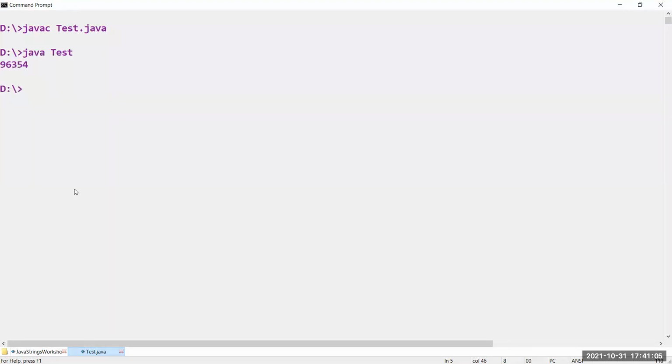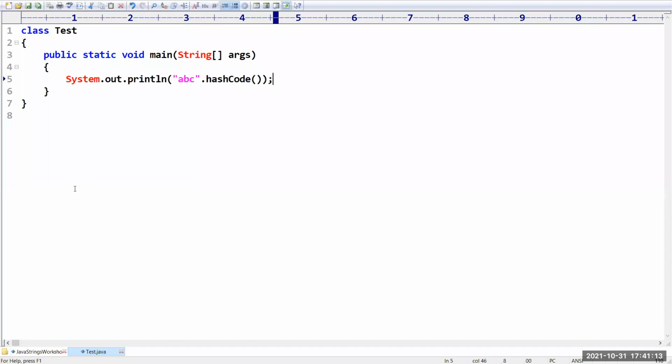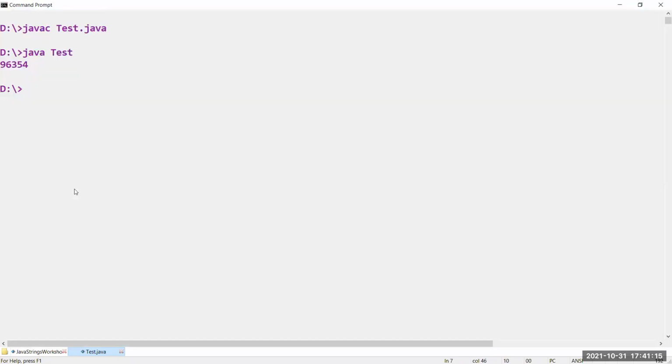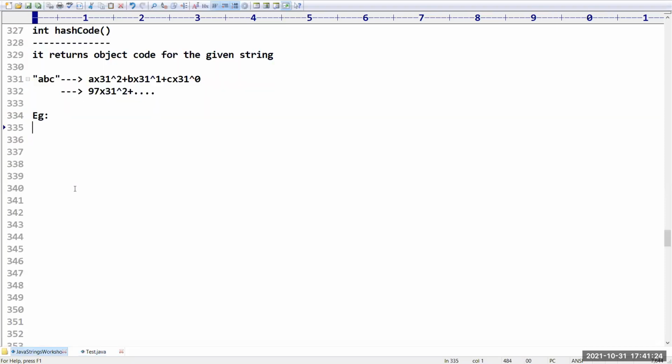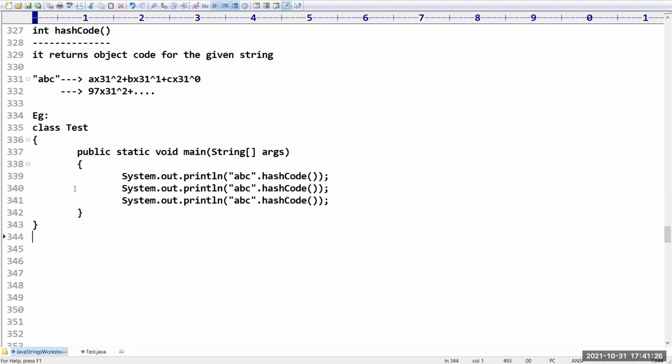So what answer are we going to get? 96354 is the answer. Even if you calculate one more time, it is not an irregular number, it is a regular number, because internally it does the calculation like this and prints it. This is how we print a hashCode. Sir, I think it is very clear for you people. Do you have any doubts?